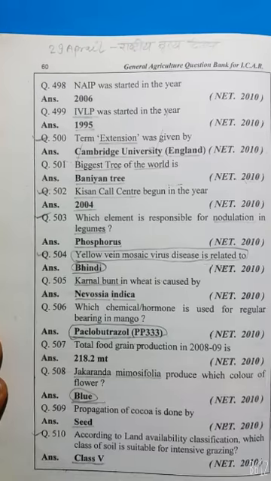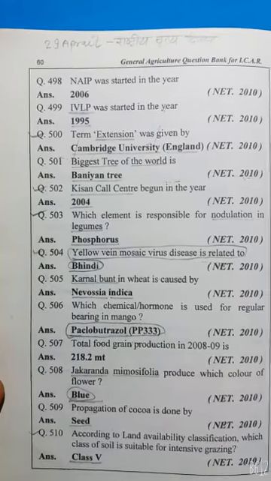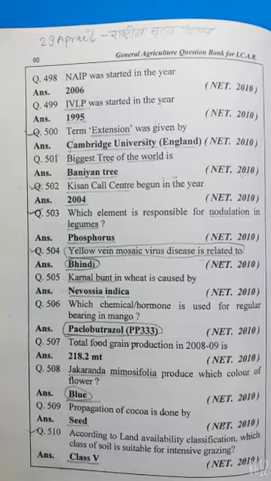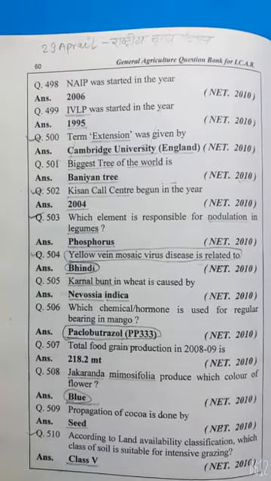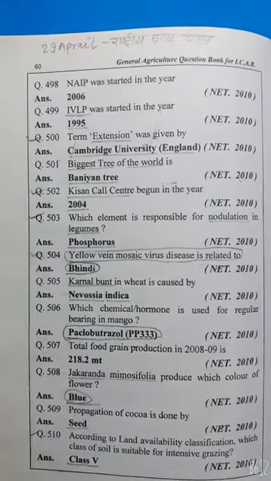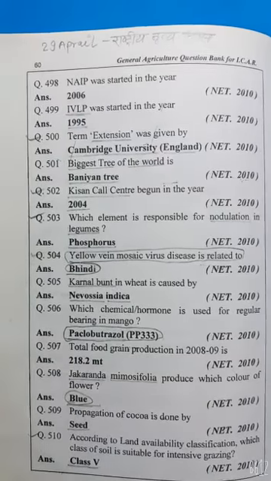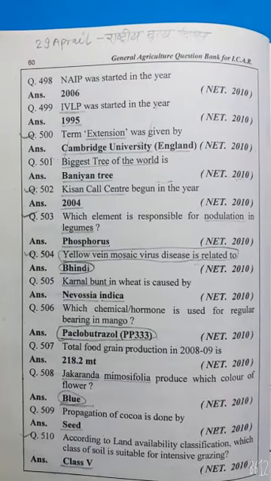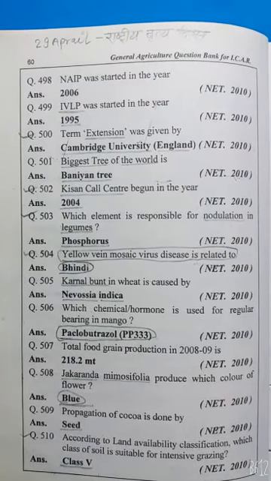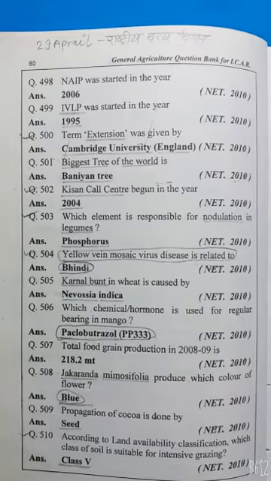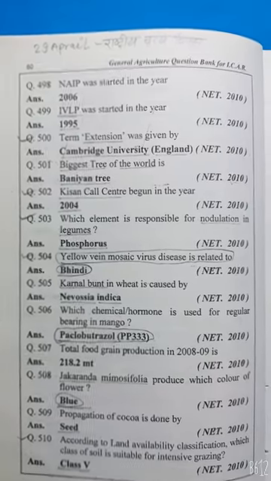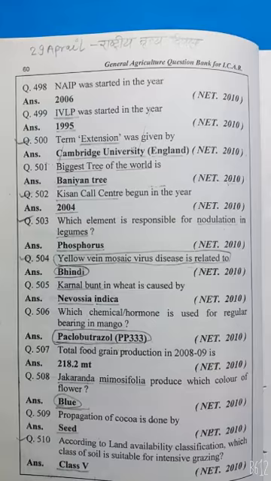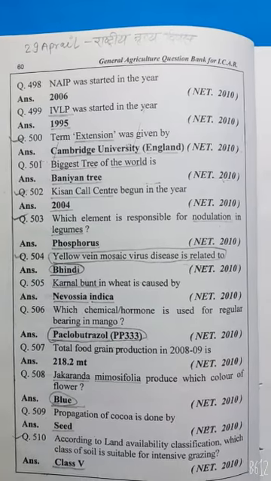Karnal bunt in wheat is caused by Neovossia indica fungus. Which chemical hormone is used for the regular bearing in mango? Paclobutrazol, PP333. Total food grain production in 2020-21 is 296.7 metric ton. Jacaranda mimosifolia produces which color of flower?